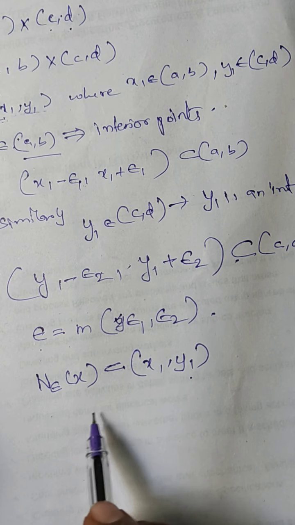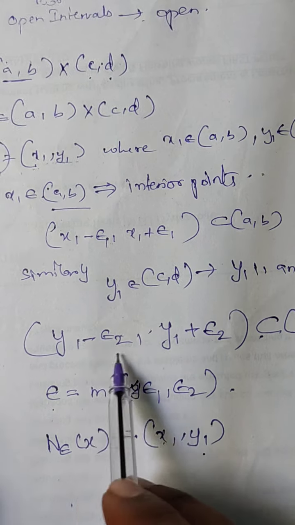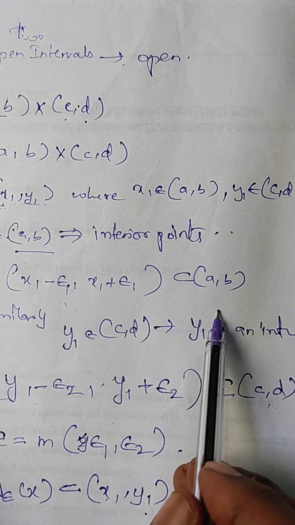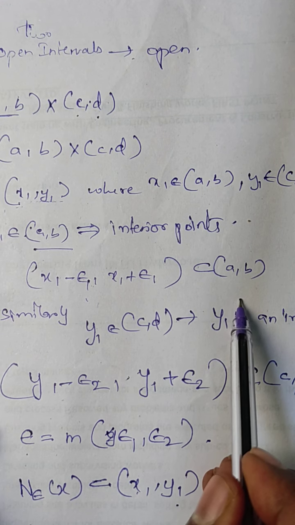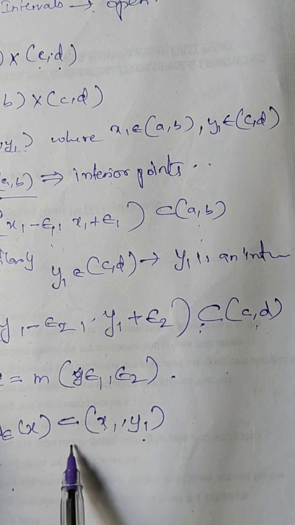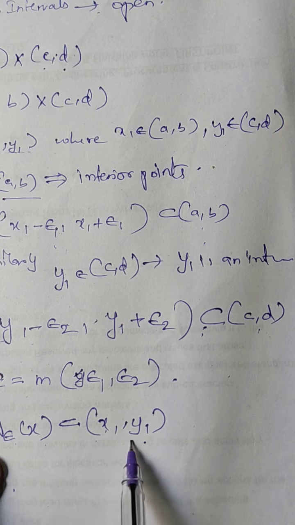Since x1's neighborhood is a subset of (a, b) and y1's neighborhood is a subset of (c, d), we get that N_epsilon(x) is a subset of (a, b) cross (c, d).